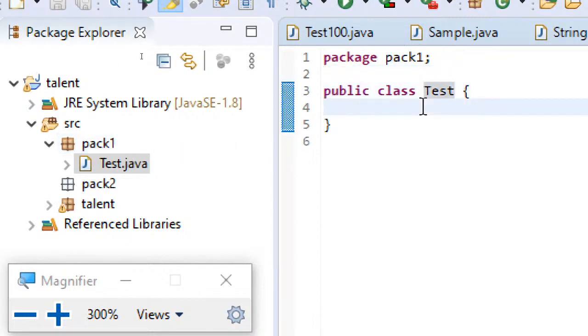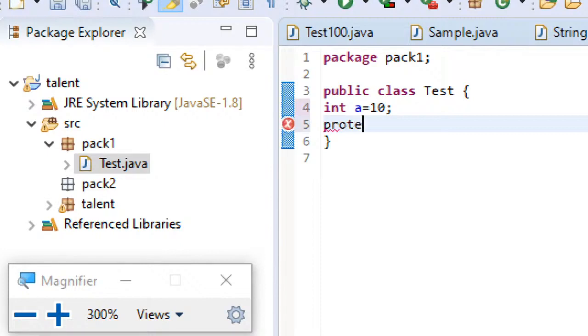And what we'll do is, let's try to take a few variables like int a equal to 10. Next, observe this, I haven't used any access specifier before this integer declaration. So it's a default variable. Next I am saying protected int b equal to 20.